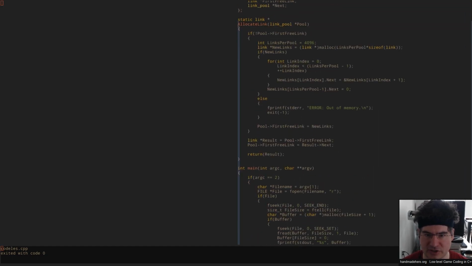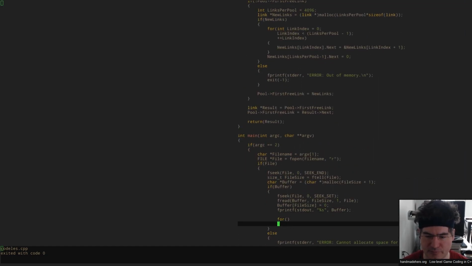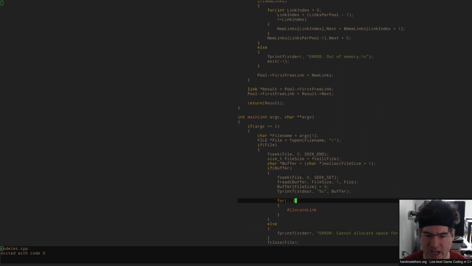So we want to be able to call allocate link here. We want to be able to call it in a for loop, like so. And we want to just be able to keep allocating links, right? And we want to do this until we get to the end of the file.